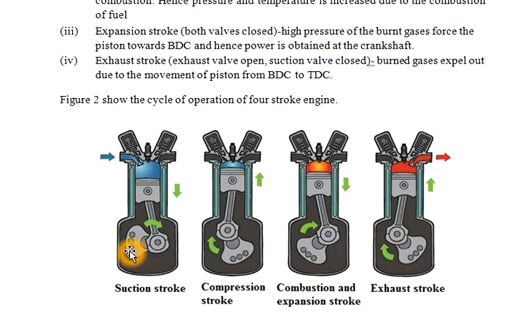There are 4 strokes: suction, compression, combustion, and exhaust. In the suction stroke, we can see the piston moves from the top dead center to the bottom dead center. This one is the top dead center, and this is the bottom dead center. The piston moves from here and comes till here. In this, the inlet valve is open.